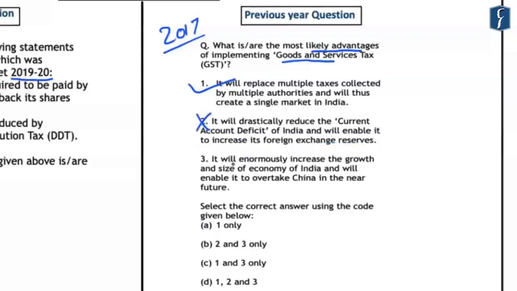And the third statement is that it will enormously increase the growth and size of the Indian economy and will enable it to overtake China in the near future. Now this statement also was incorrect because it is a speculative kind of statement.